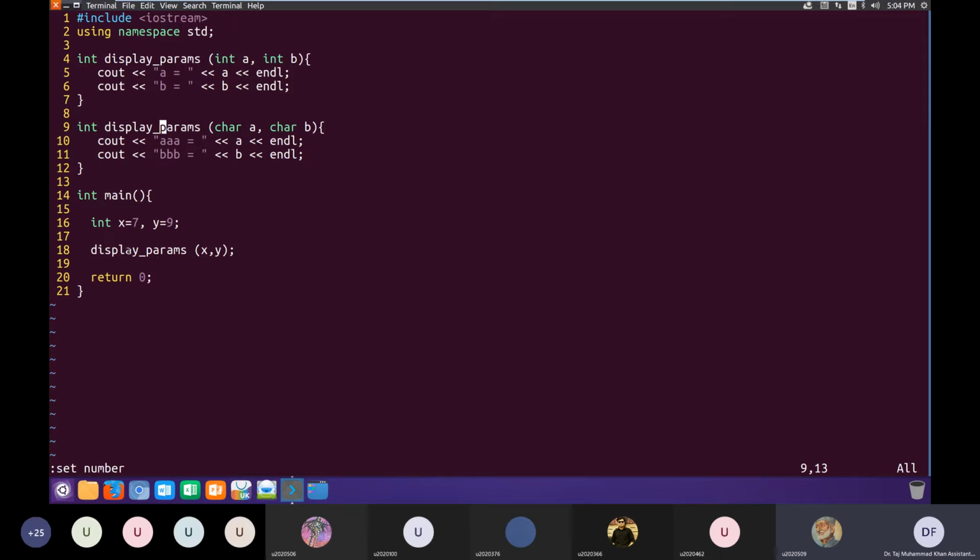Very good. So on line number 18, we are calling function display params, and we are passing it arguments of type int.